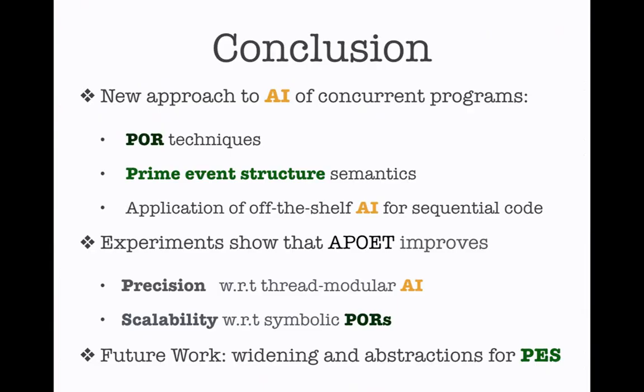So I want to conclude now. We have presented a new approach to perform abstract interpretation in concurrent programs. This is using several techniques: partial order reduction based on true semantic concurrency using prime event structures. And as a design, we wanted to apply an off-the-shelf abstract interpreter for sequential code.